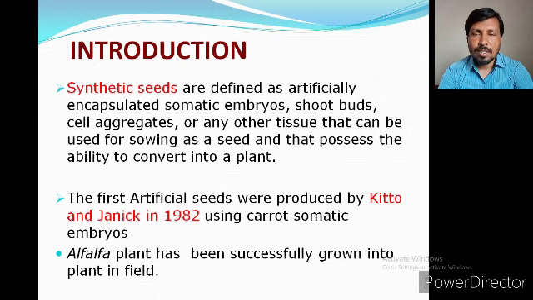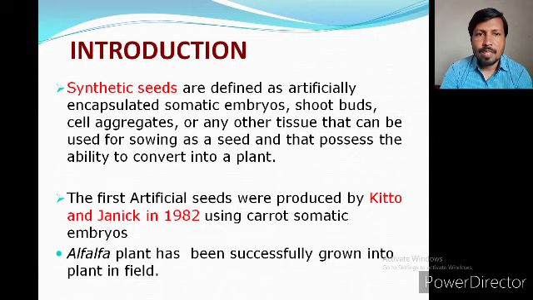Today we are going to cover a big topic from biotechnology, that is synthetic seed or artificial seed. So what is meant by synthetic seed first? Synthetic seed, or we can say artificial seed, is defined as artificially encapsulated somatic embryos, shoot buds, cell aggregates, or any other tissue that can be used for sowing as a seed and possesses the ability to convert into a plant. In simple words, the synthetic seed or artificial seed contains an embryo produced by somatic embryogenesis and enclosed within an artificial medium, which is made up of agarose, or we can say sodium alginate.